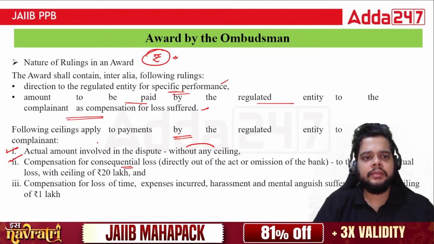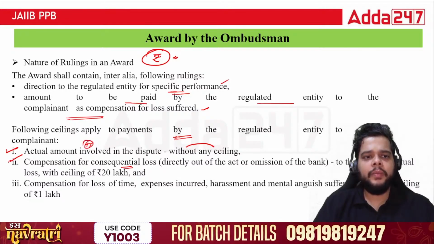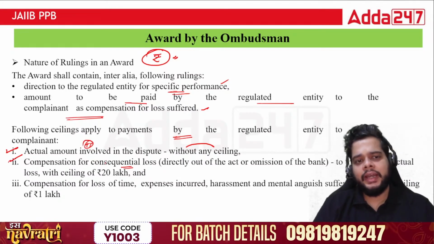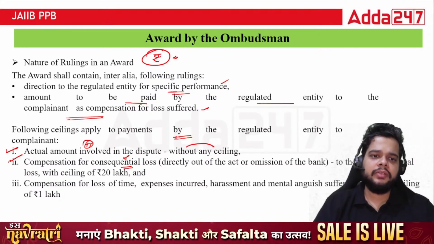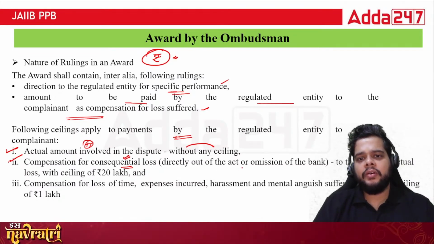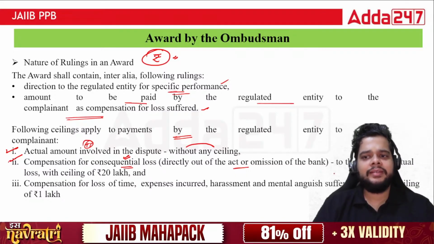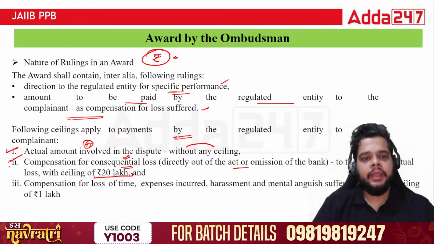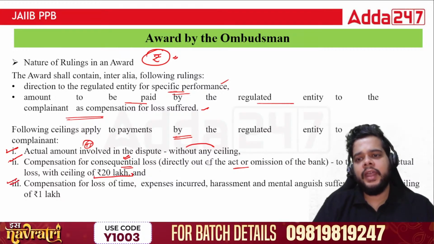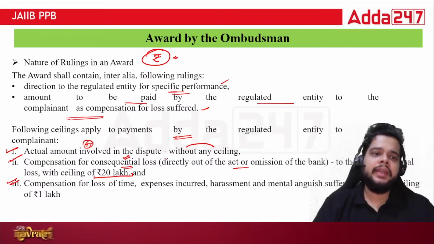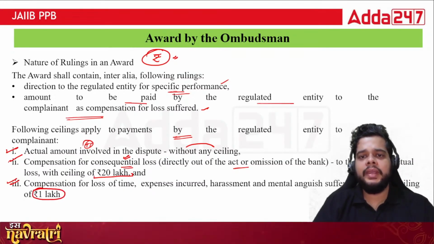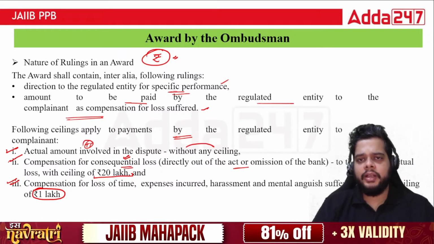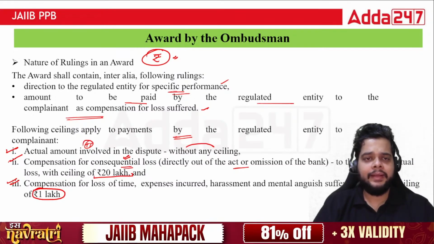Not only this actual amount, but the ombudsman can direct the regulated entities to provide additional compensation for this consequential loss, arising directly out of the act or omission of the bank, to the extent of actual loss, with a ceiling of rupees 20 lakh. Then compensation for the loss of time and the customer's inconvenience, up to rupees 1 lakh. So the award will be in favor of the customer, and the banks have to pay for the same.